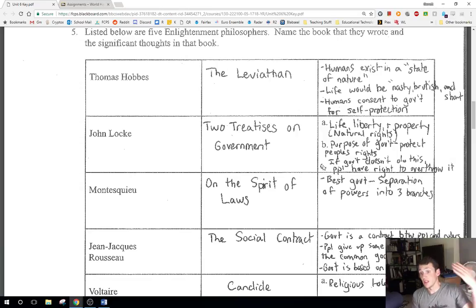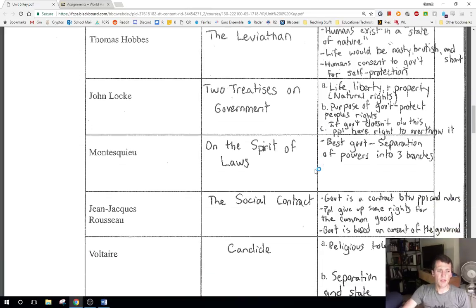You have the French Revolution is going to operate on that mindset too, right? They're not happy with their government, so they're going to get rid of it. They're going to overthrow it, and it gets a little shaky after that, but obviously that's kind of what they're doing. So we have Montesquieu next, right?